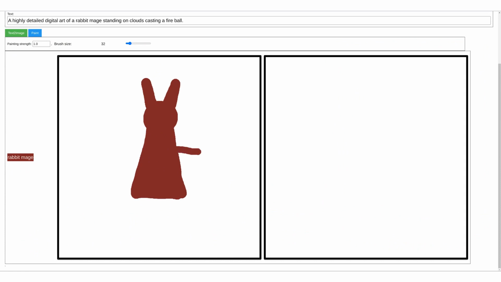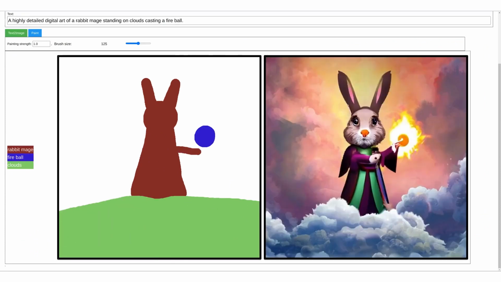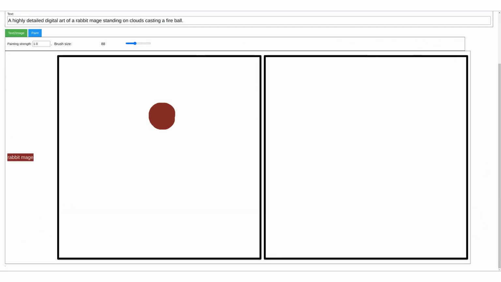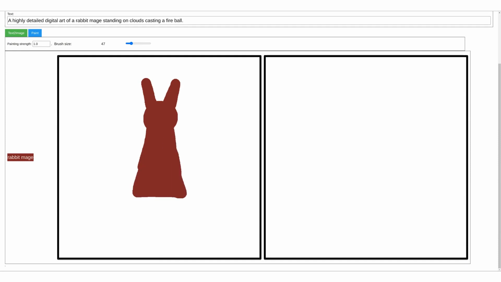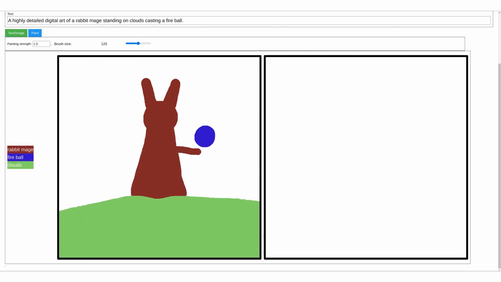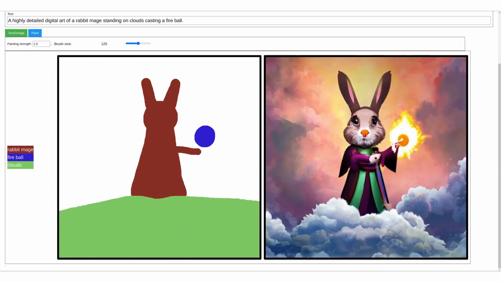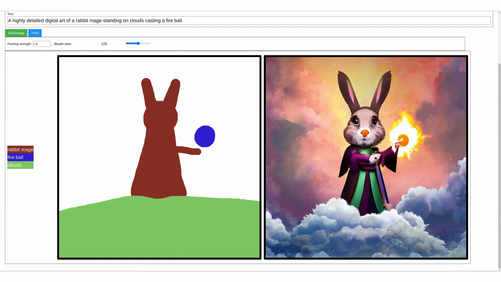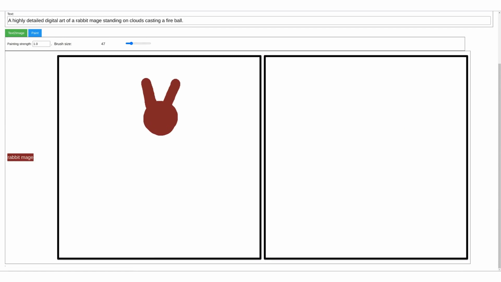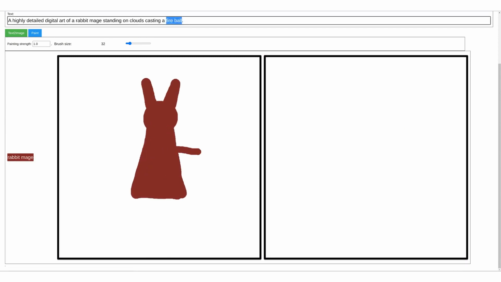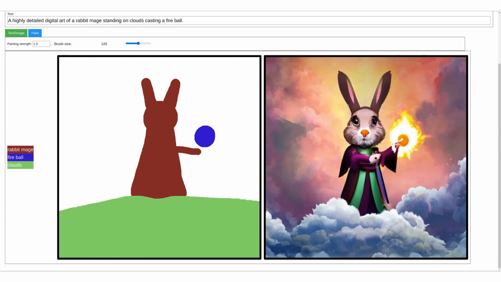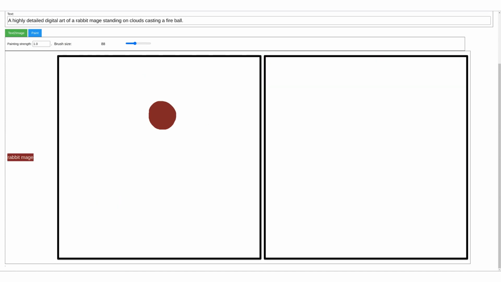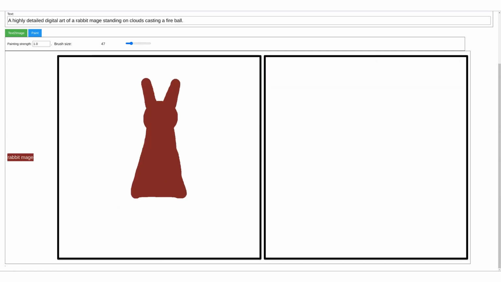But the models can do more than just text to image. Here's an example of using the model to actually control the output of the image. On the left, the person is drawing kind of a cartoon of where different kinds of objects go. And the number of different kinds of objects is unlimited because each of those objects is just being described using language. So for example, there's the rabbit mage, there's a fireball, and then the rabbit sitting on clouds.